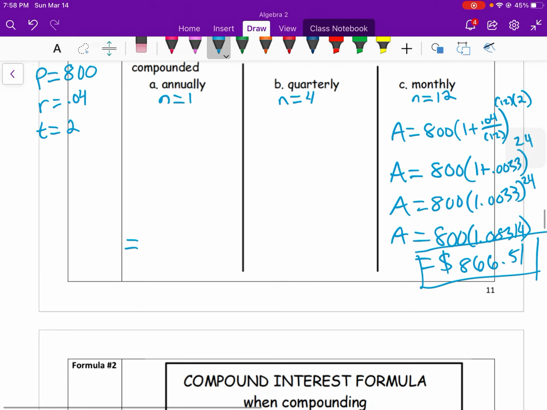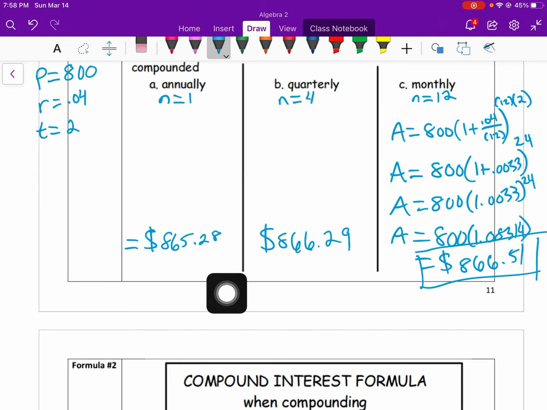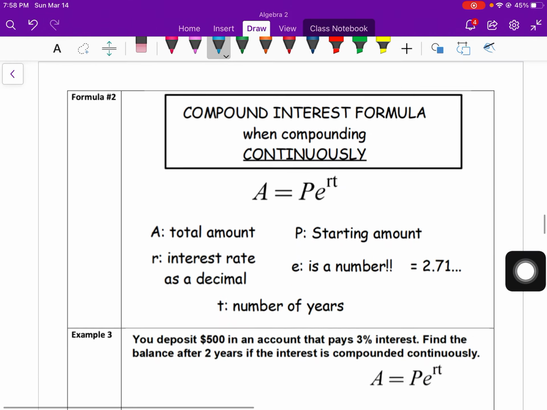These two for the total answer would be $865.28. And then this one would be $866.29. So again, as n increases, my total number at the end is going to increase. You check all three of these, see if you get the same number, because that's good practice.